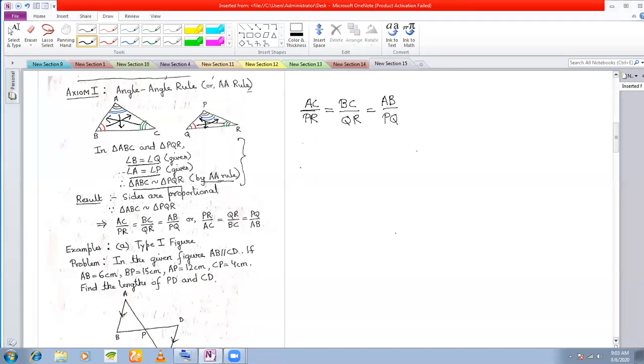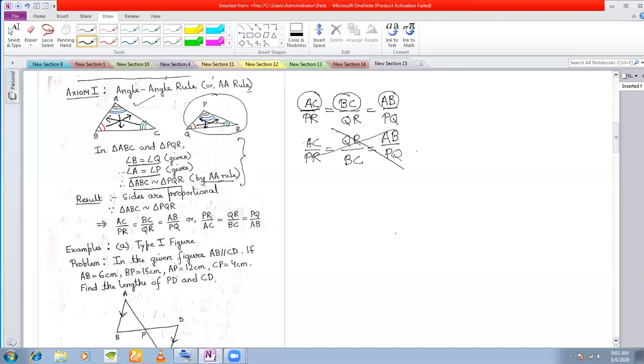Okay, this is how you write the proportional sides. And remember, as I told you yesterday, if you are writing the sides of triangle ABC in the numerator, please maintain that. Don't write like this, AC by PR, and then suddenly QR comes up, a side of triangle PQR, QR by BC, and then again a side of ABC comes up, AB by PQ.